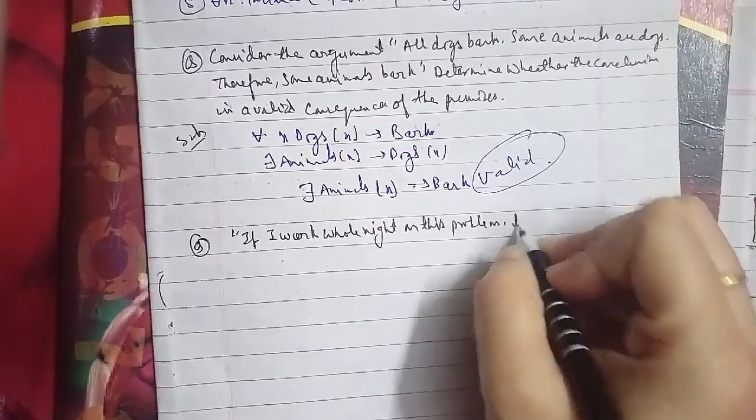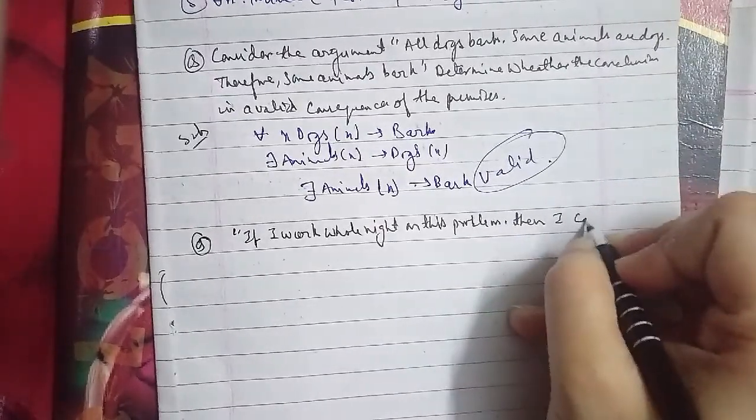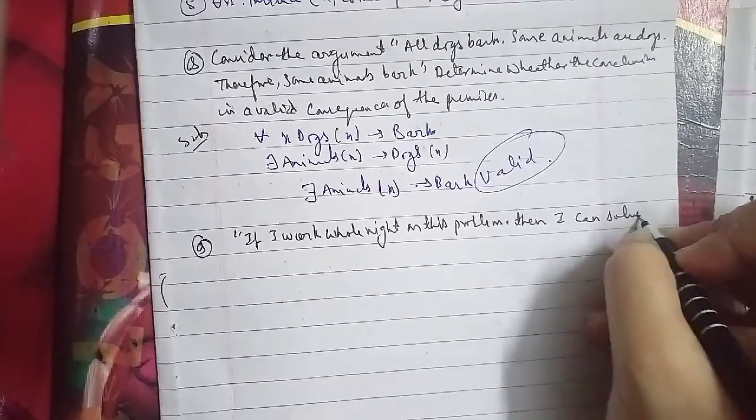If I work the whole night on this problem, then I can solve it, and if I solve the problem, then I understand the topic.